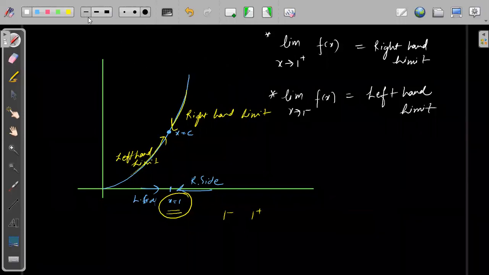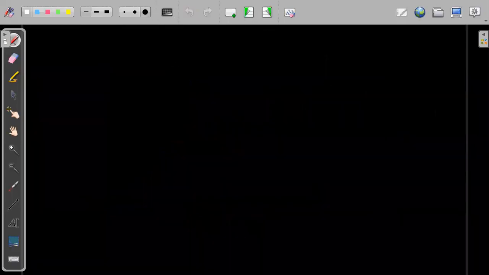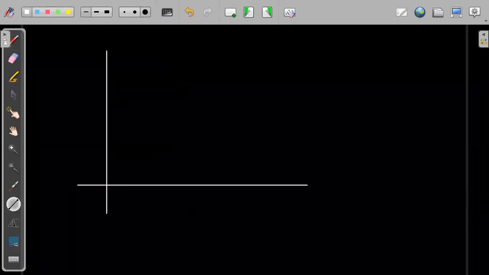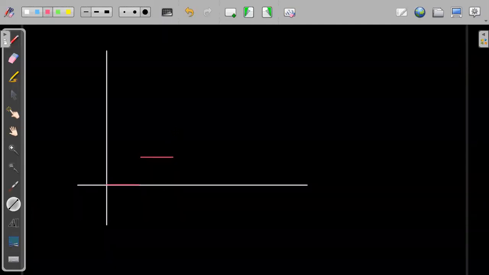Okay, so I hope this one is clear. Very good. So let's take one example for left hand limit and right hand limit. The best example I can think of is simply your step function, or your greatest integer function.